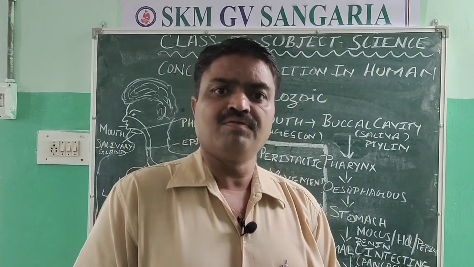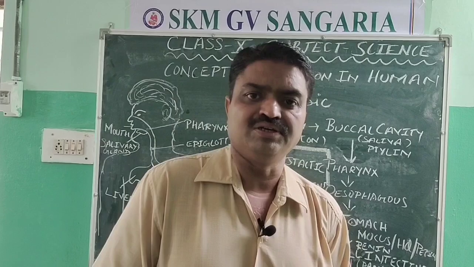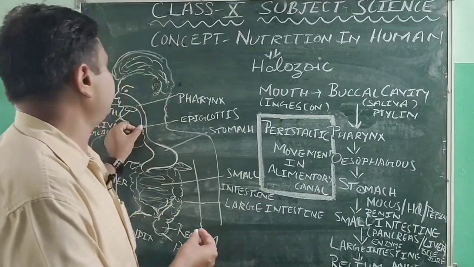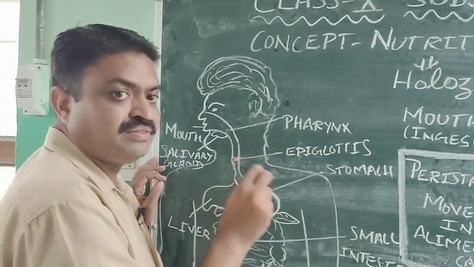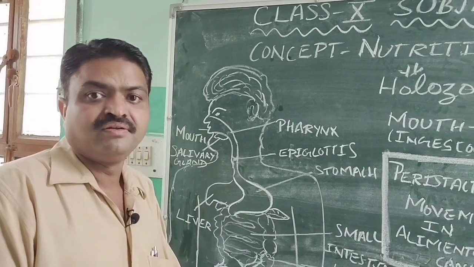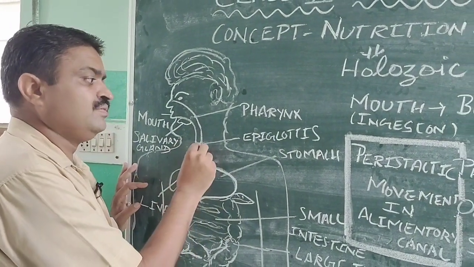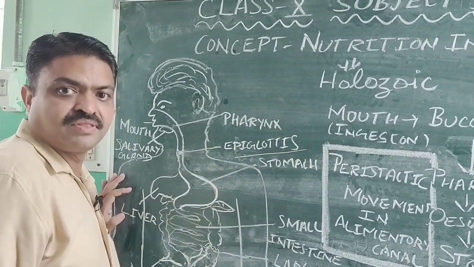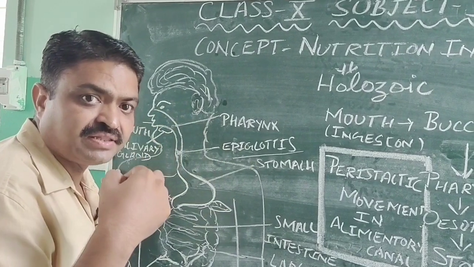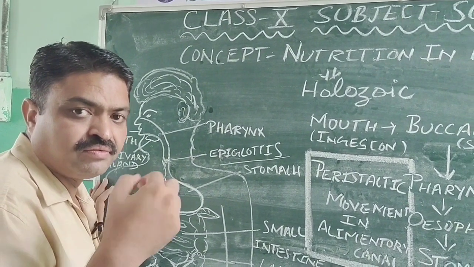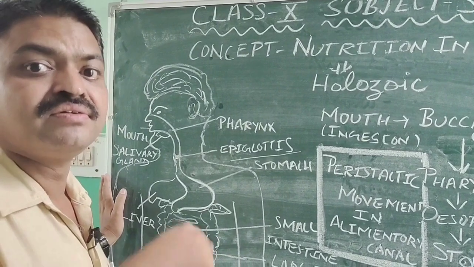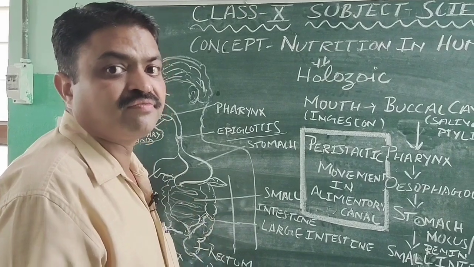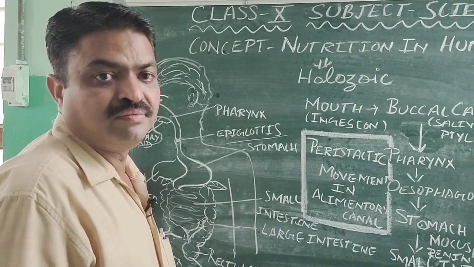The esophagus and windpipe are common, student, until this point, and the differentiation is done by a lid-like structure. That lid-like structure is known as the epiglottis. It is most important. When we intake food, the epiglottis closes the windpipe and protects us from choking.